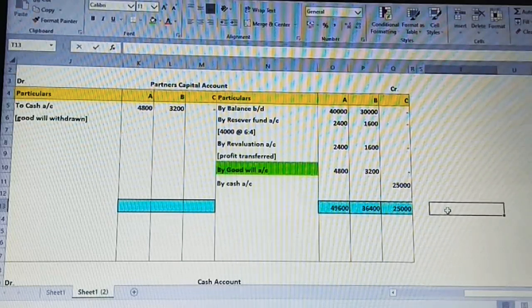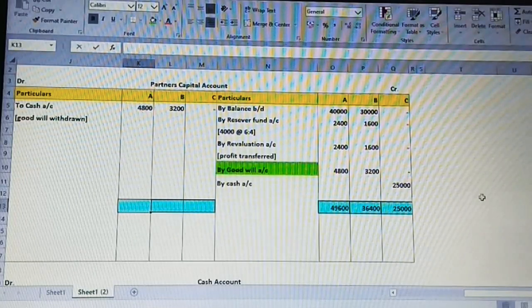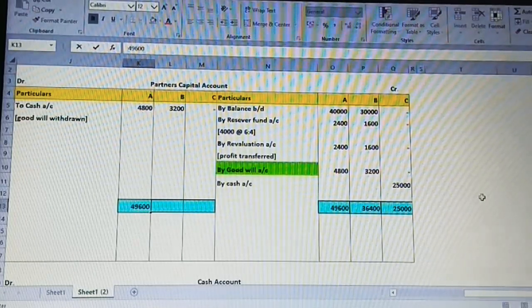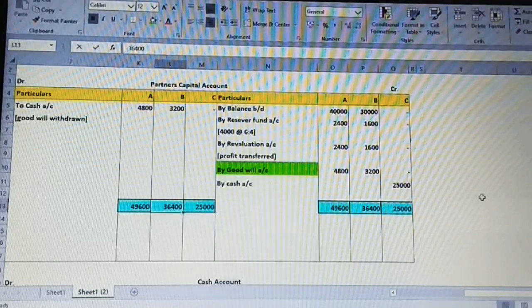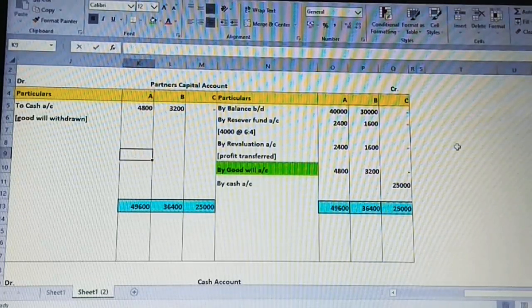So I got the total on the credit side for each partner's capital: A is 49,600, B is 36,400 and C is 25,000. The same is going to be copied now on the debit side. Whichever side is greater, that value is to be taken. So I'm taking the same value here on the debit side. Now from this we have to deduct the debit value which is related to goodwill withdrawn.